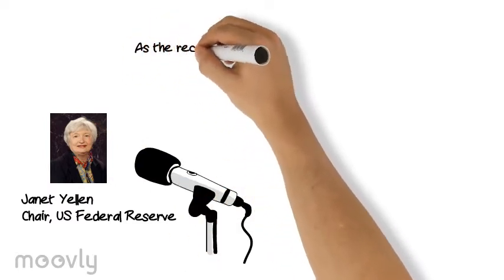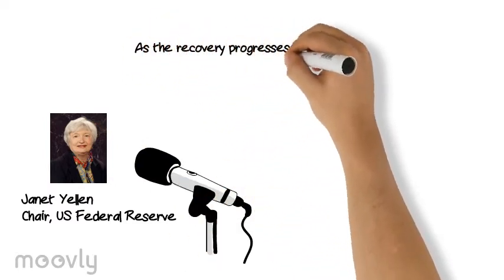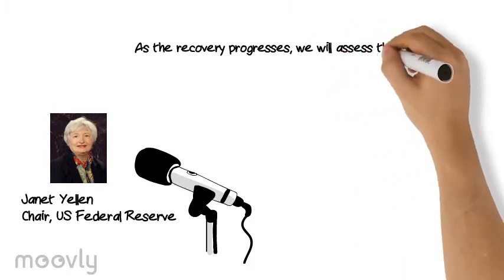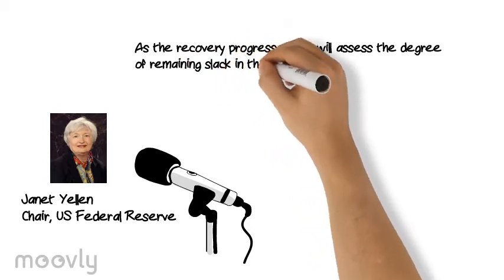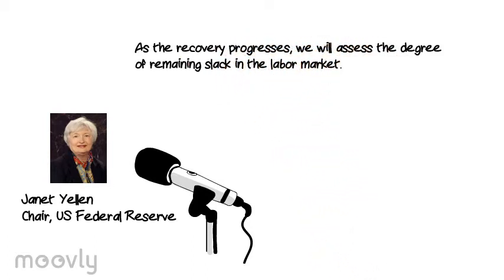In a recent speech, she said, "As the recovery progresses, we will assess the degree of remaining slack in the labor market." What she means is that the US Federal Reserve looks at the labor market slack as an indicator of inflation. Only when slack decreases, the central bank will see the need for raising interest rates.